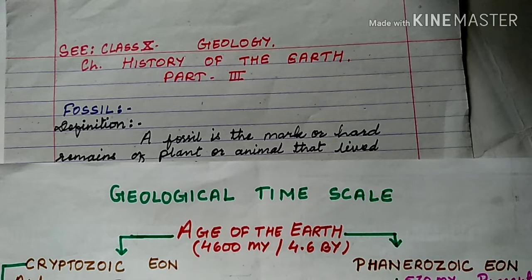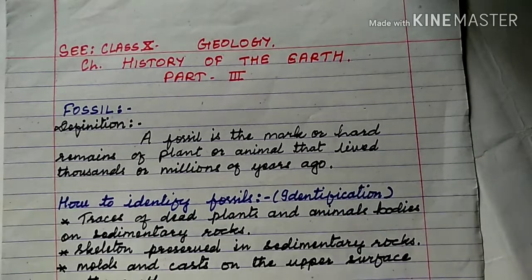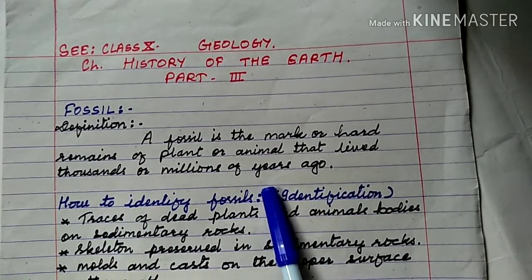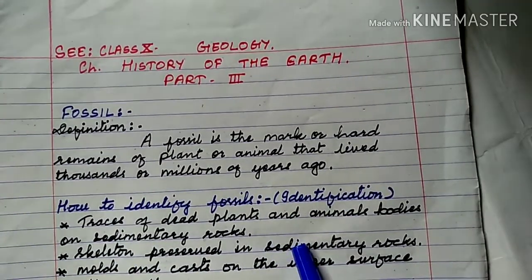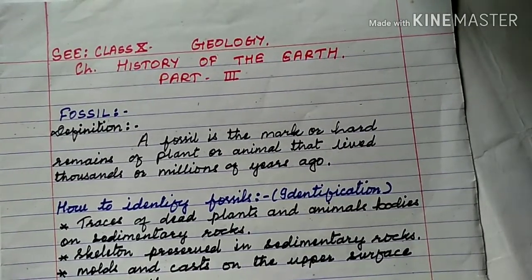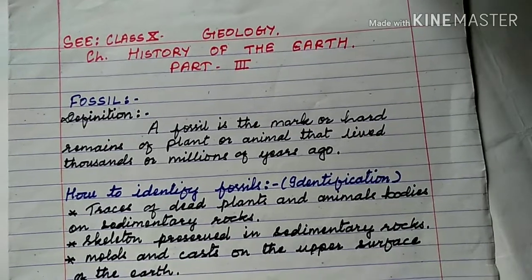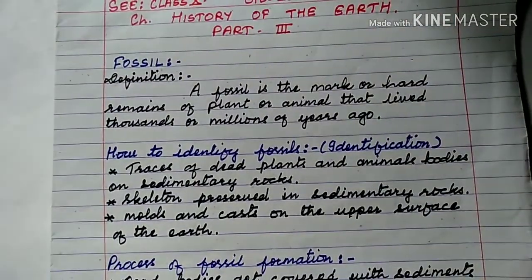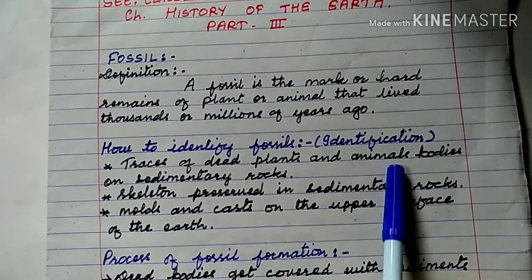So the definition of fossils we can see here. A fossil is the mark or hard remains of plants or animals that lived thousands or millions of years ago. So this is the definition of the fossil. How to identify fossils? Identification of fossils.